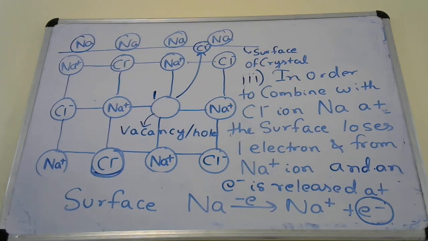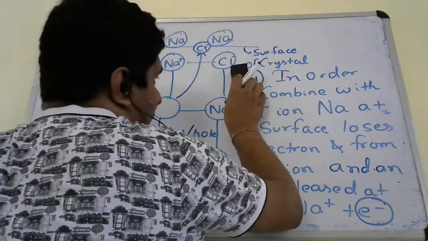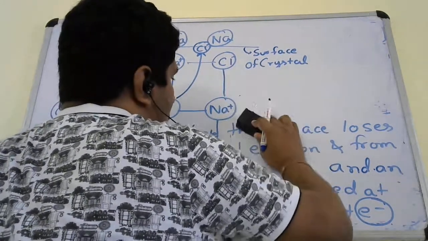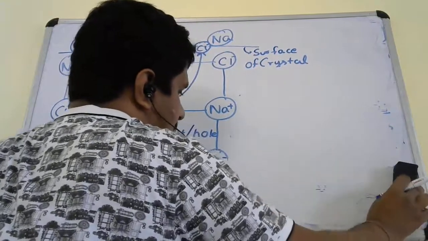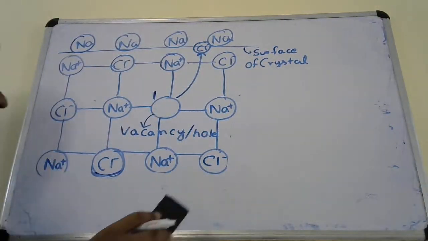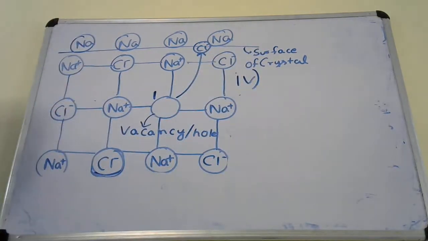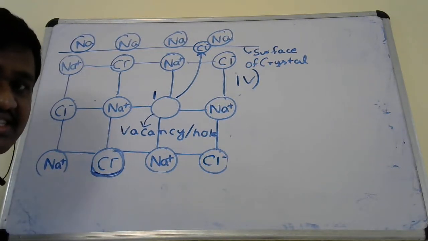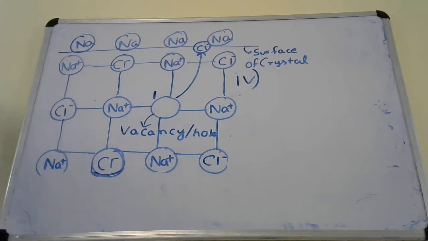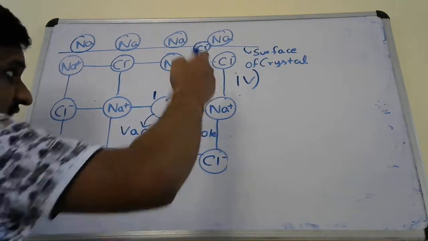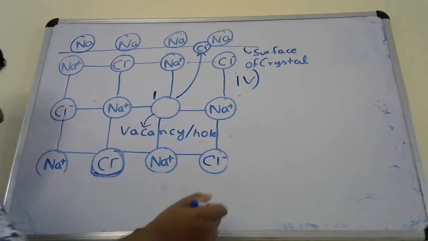Okay, so I hope you have written. Next, what will happen? Let us see. That electron which was released at the surface from the sodium atom will travel inside the lattice.